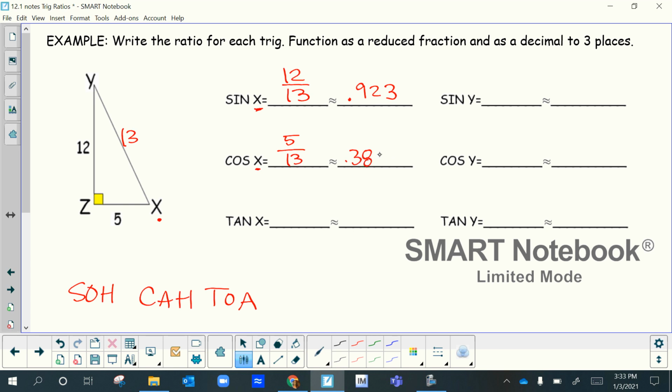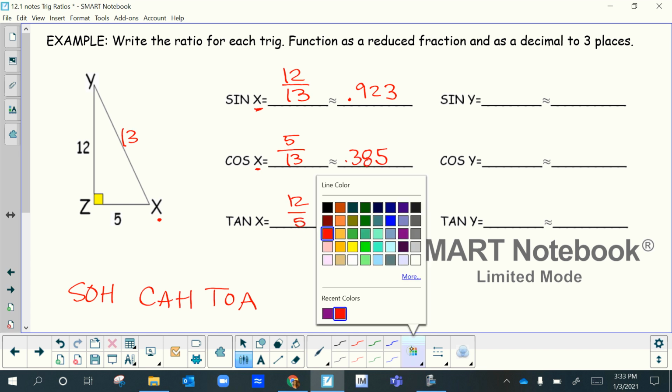0.3846, but remember the 6 rounds the 4 up, so it's going to become a 5. Okay, let's go to tangent of x. Opposite over adjacent, so 12 over 5. 12 divided by 5 is 2.4. Okay, so now we're turning these ratios into actual values when we have side lengths. All right, let's go to the other one now, the other column.